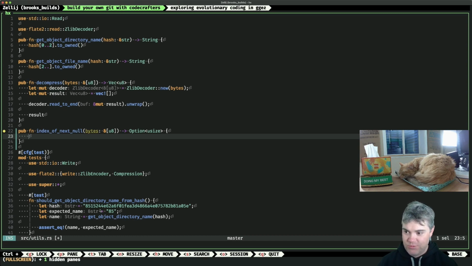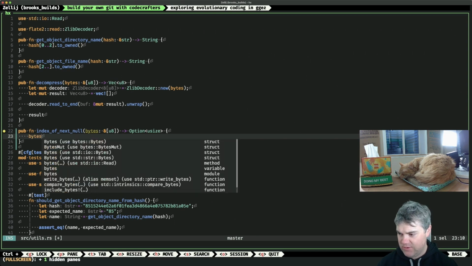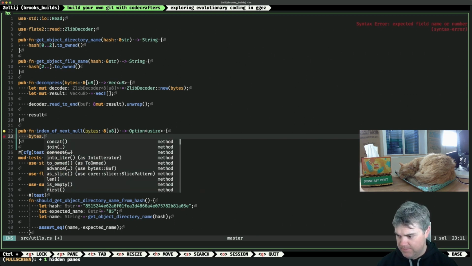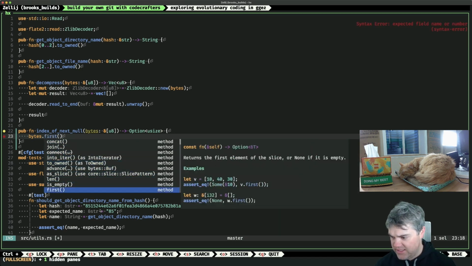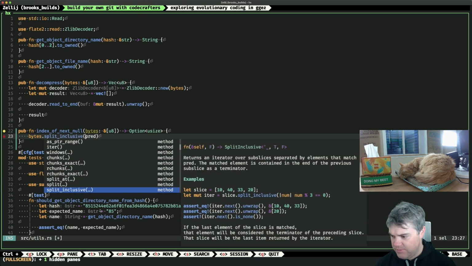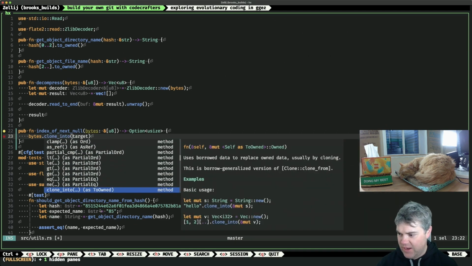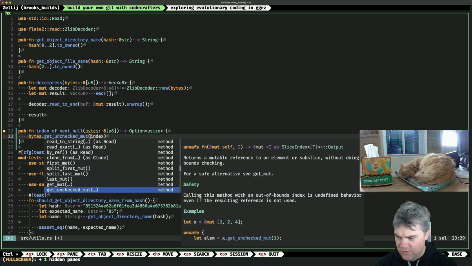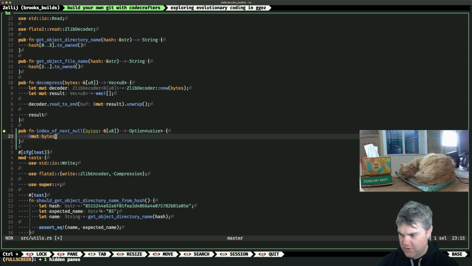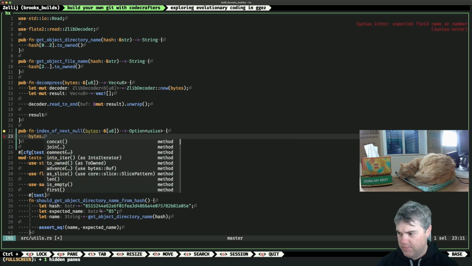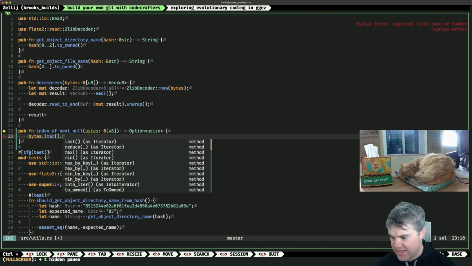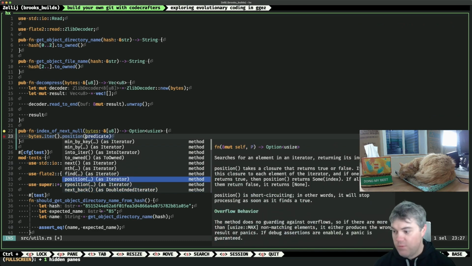We want to loop through this until we find the first null, which I believe has, let's see. I think we could just do this straight off of bytes, right? So we can do bytes. Do we have to get an iter, or is it just available to us? It's something like, it's not contained. I forget the name of it. It's in the other file. We can just go take a look at it. Nope. Okay. I think it's bytes. We get an iter, and then I think maybe this one will work. Oh, position. That's what it is.